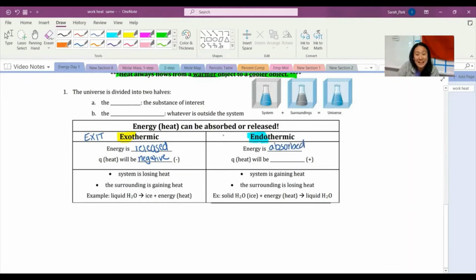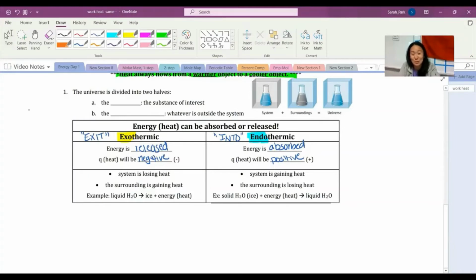It's coming into, right? Endothermic, into, or in. And so we are absorbing, we're taking in the heat, and so we usually indicate it numerically as a positive number. Right now we're just trying to determine the difference between exo and endothermic. We're going to get to more about this bottom stuff in the next video, but let's look at some examples